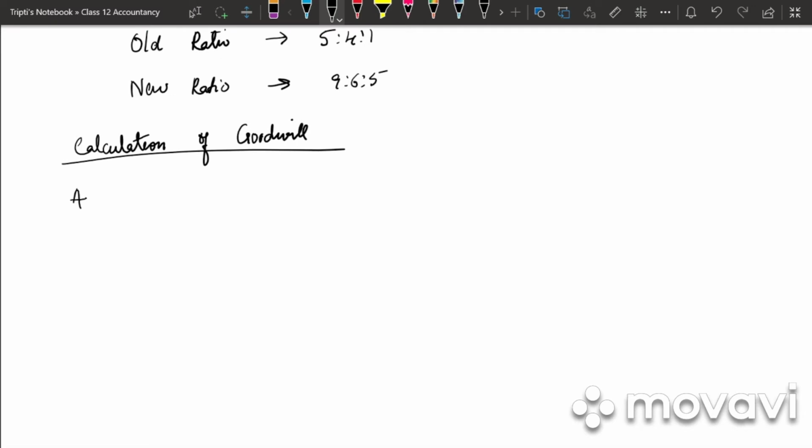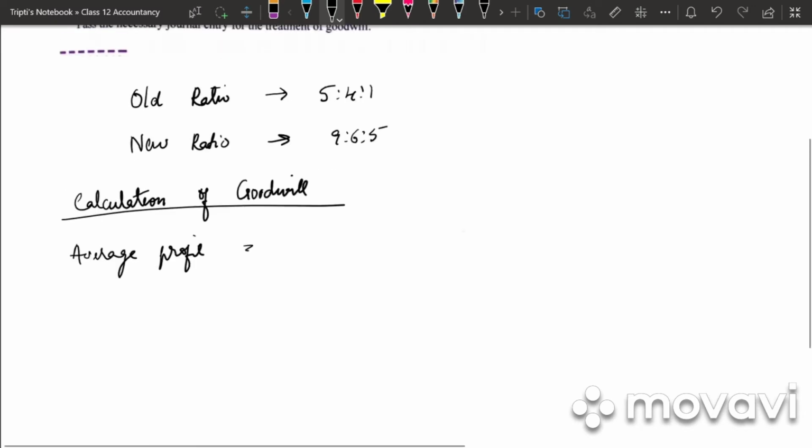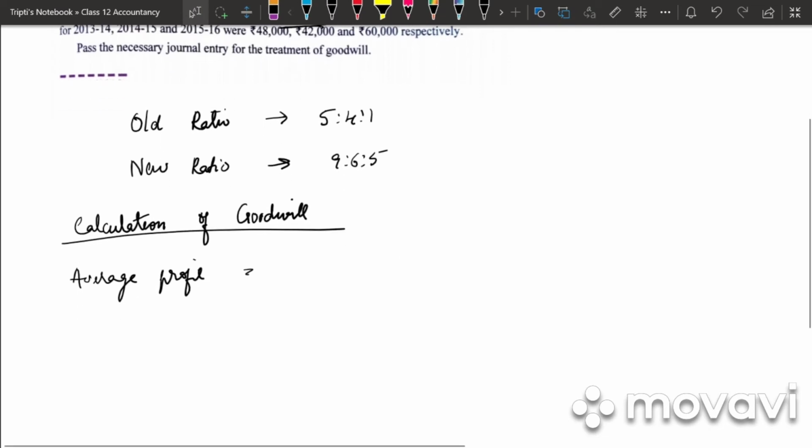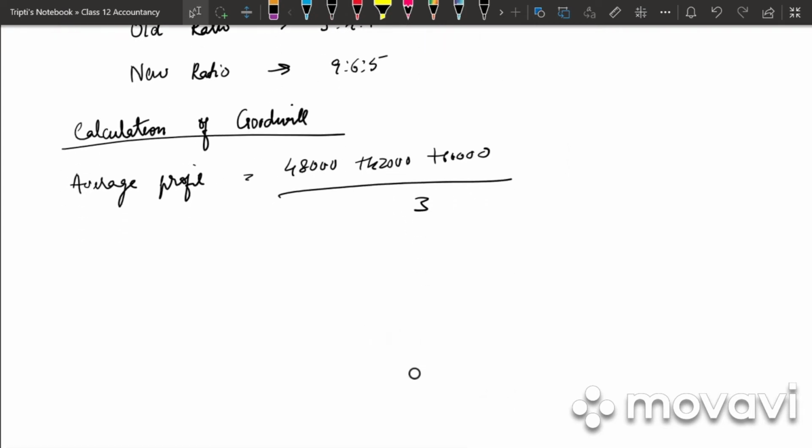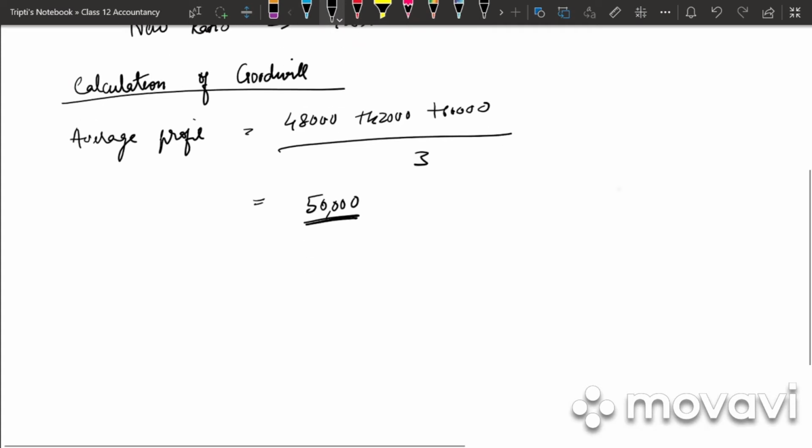First we need to find out the average profit. What is the profit of 3 years? 48,000 plus 42,000 plus 60,000 divided by 3. So how much do we get? 50,000 is the average profit.